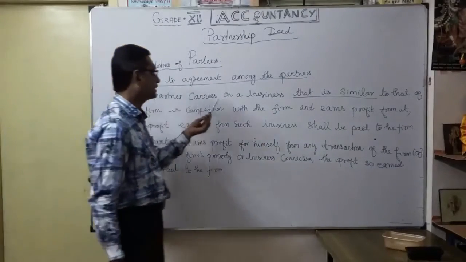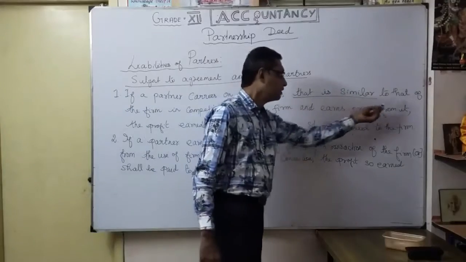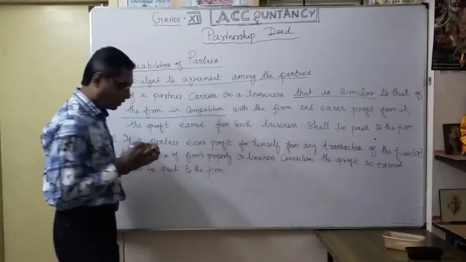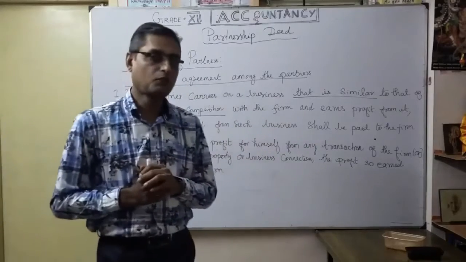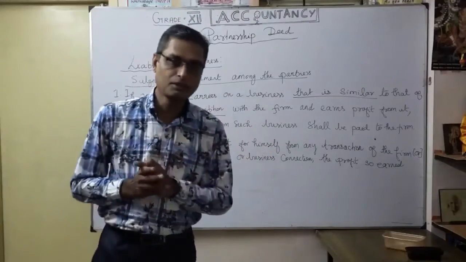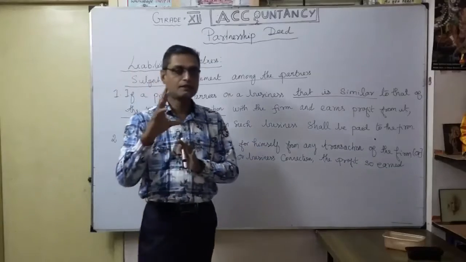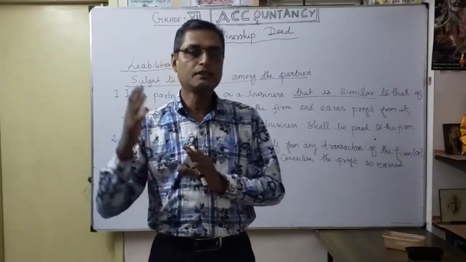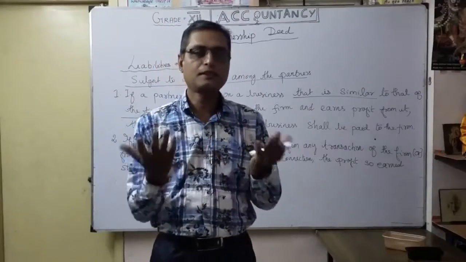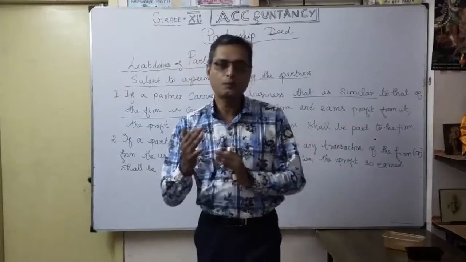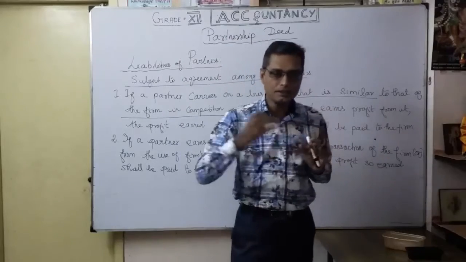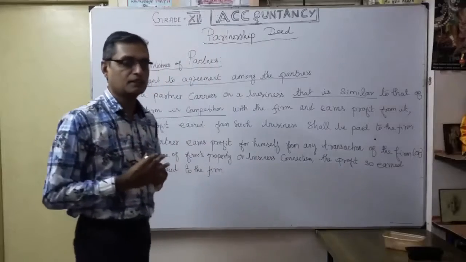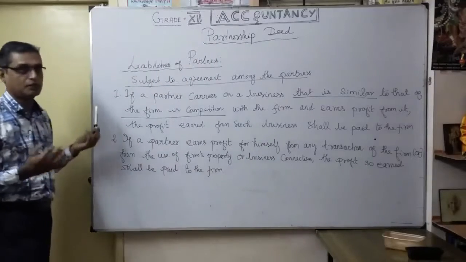So the partner carries on a business that is similar to that of the firm, which is competition within the firm. That means what? He is already a partner of the firm, so they are dealing in one product, and separately he deals in the same product alone. So naturally it will affect the business, the competition between the partner and his own firm. So how is it encouraged? In this situation, how is the liability of the partner? That's what I am trying to say.